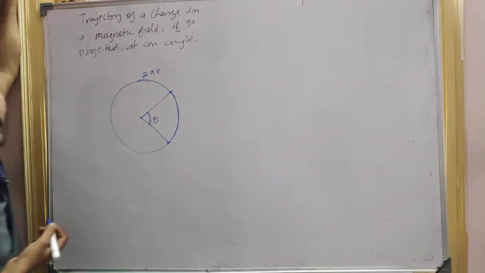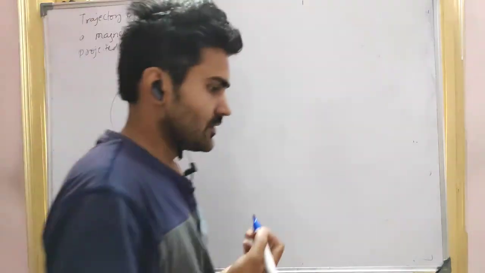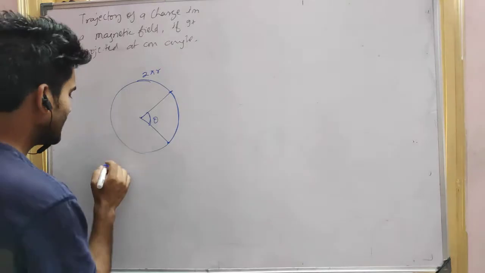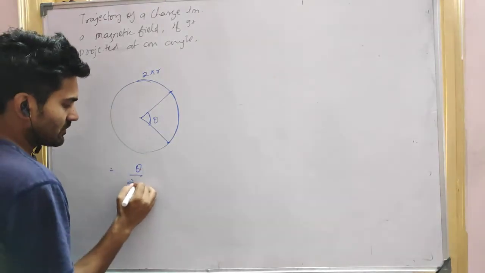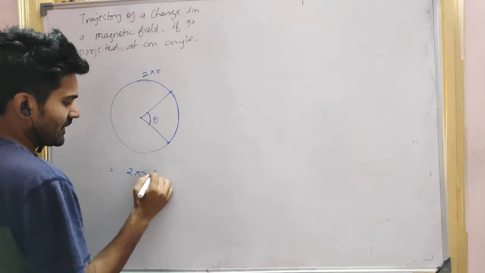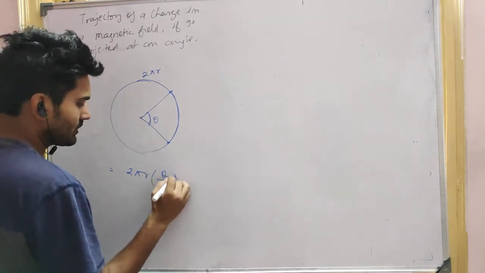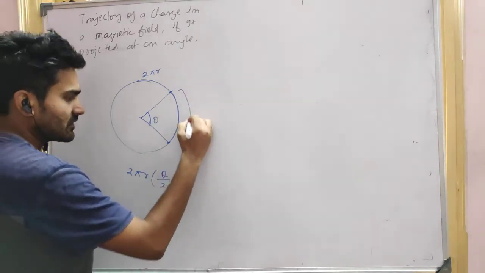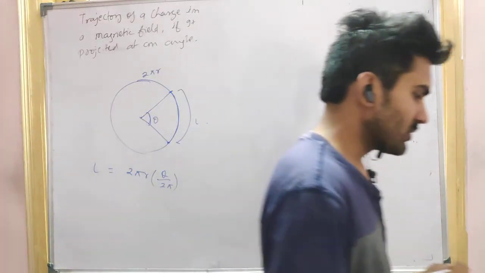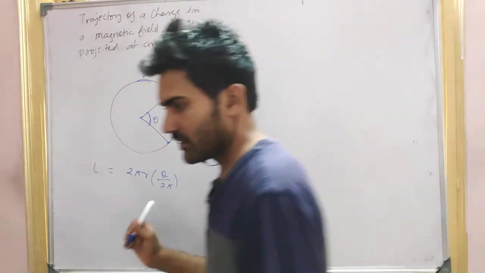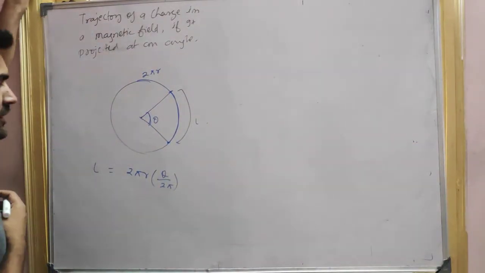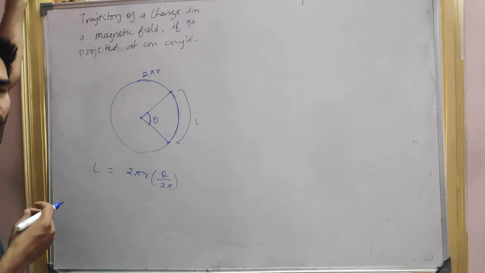So the distance covered is 2 pi r into theta by 2 pi. This length is L. I think all of you understood this, we have already discussed it, right? Did you understand this or not?